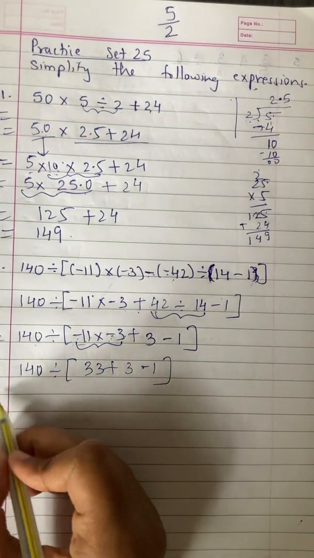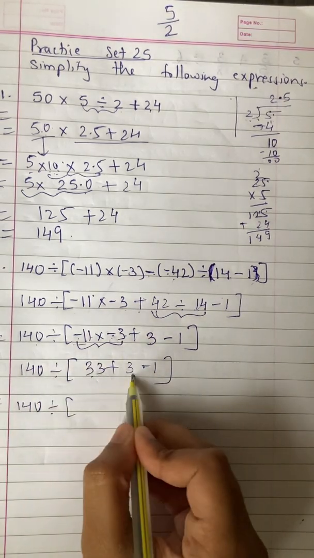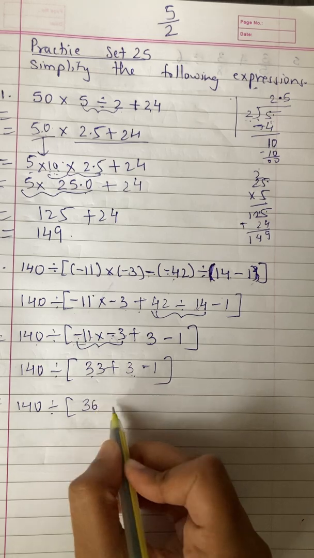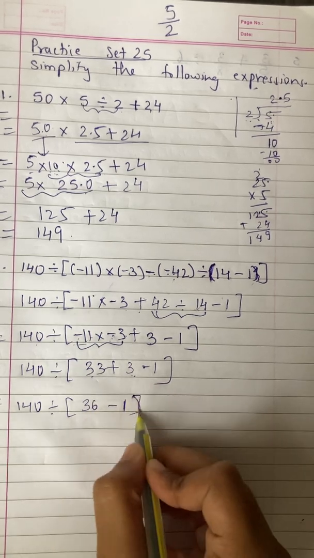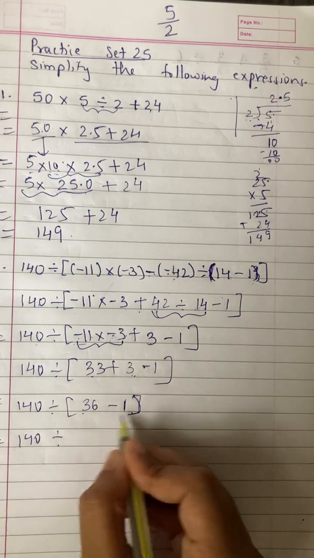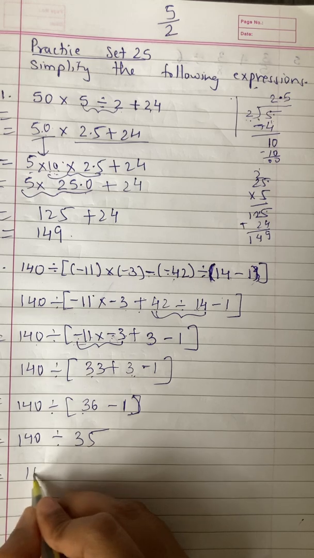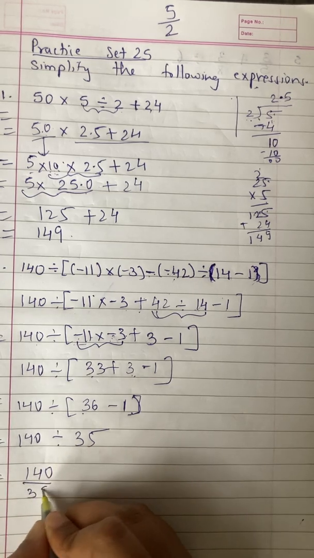Now you can do addition first. 140 divided by 33 plus 3 is 36 minus 1. Now 36 minus 1 is how much? 36 minus 1 is 35. Now 140 divided by 35, can I write down like this?